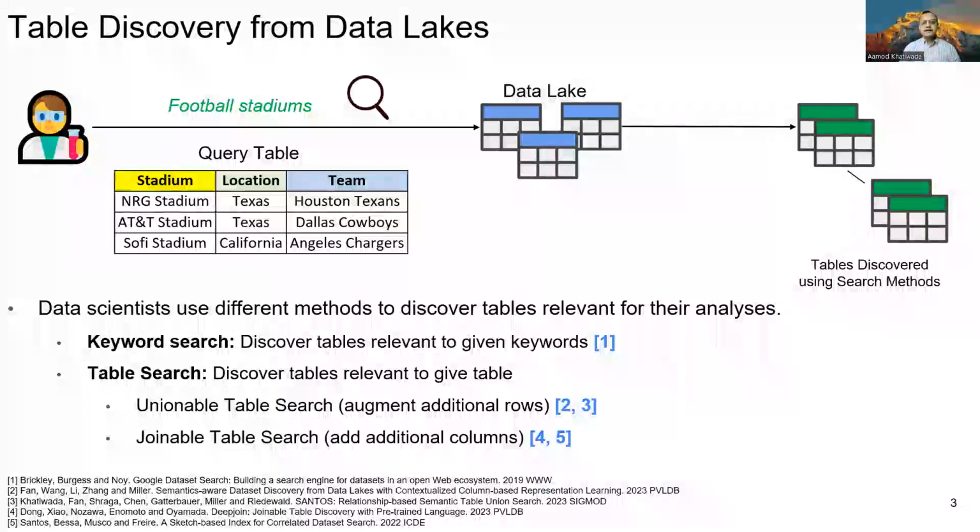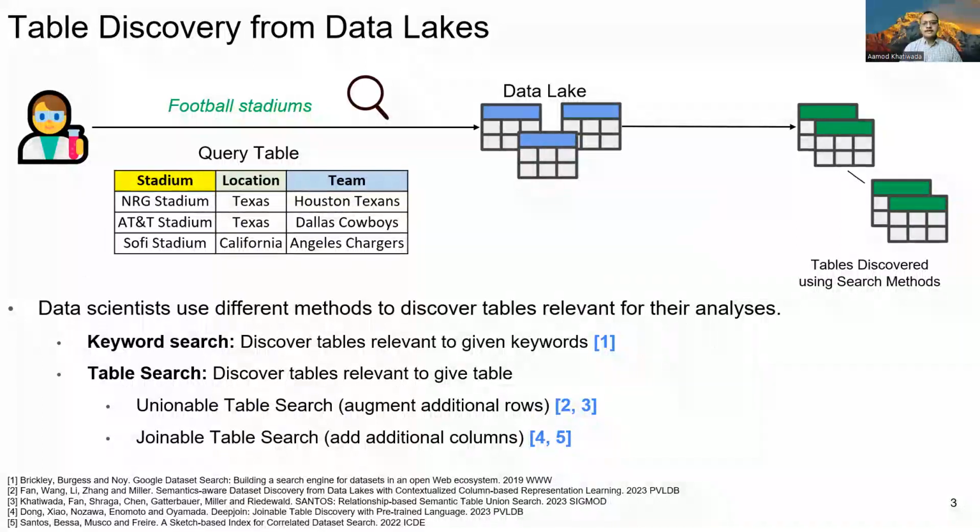There has been significant progress in searching for relevant datasets within data lakes. Data scientists can use keyword-based methods as well as the table search paradigm to find tables for their analysis. For example, if they are looking for information about football stadiums, they can use football stadiums as a keyword to find tables related to football.